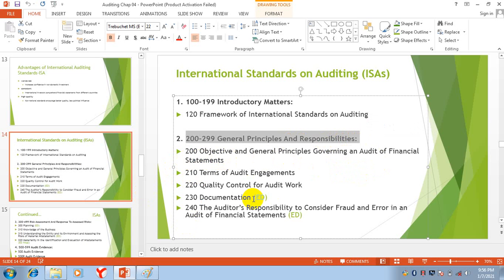This is explanation regarding this item: what are the objectives and general principles governing an audit of financial statements, what are the terms of audit engagements, what about quality control for audit work, how documentation will be made and which documents will be prepared, and the auditor's responsibility to consider fraud and error in audit of financial statements.